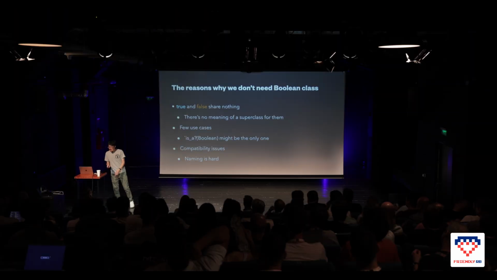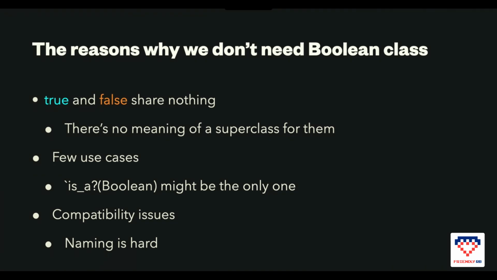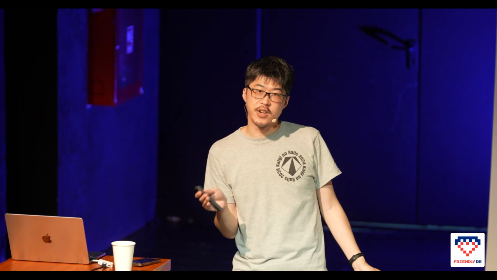So here's the summary. True and false share nothing. I mean, just a little. So there's no meaning of superclassing, and only a few use cases. is_a Boolean is the obvious one. That's useful, but it's hard to come up with other useful use cases for a Boolean class. And of course, there's a compatibility issue. Naming is hard. Naming things Boolean might cause trouble.